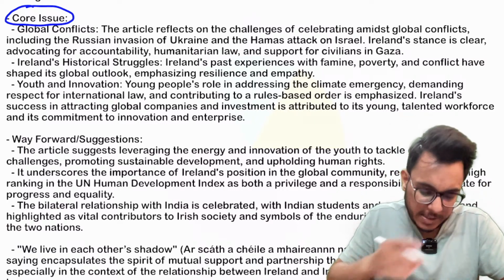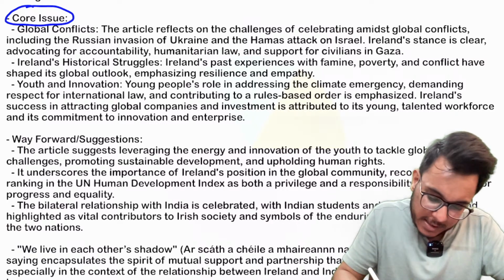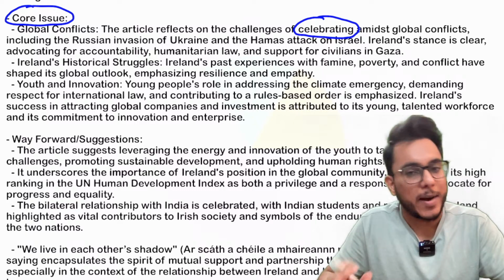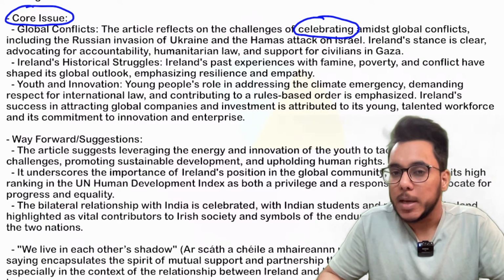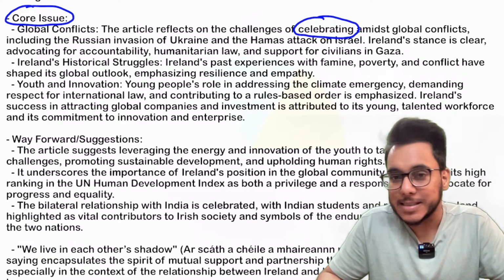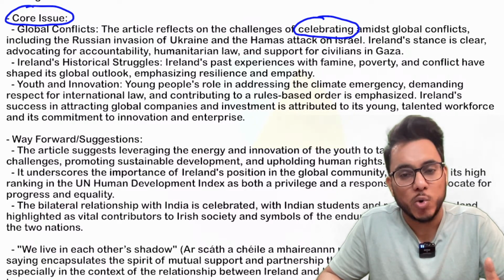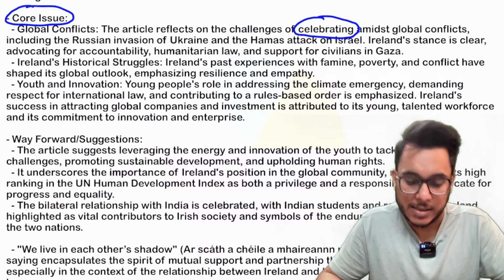So, first of all, it has been said that there are challenges on any kind of celebration. Why challenges on any kind of celebration? Because right now global crises are going on in the world stage, and two of the global crises are the Russia Ukraine war and then the Israel Gaza war.